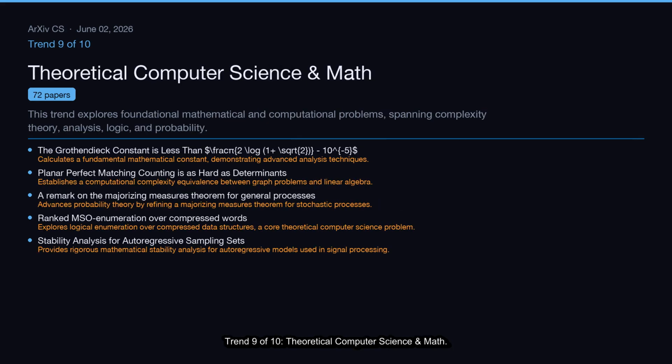Trend 9 of 10, Theoretical Computer Science and Math. This trend explores foundational mathematical and computational problems, spanning complexity theory, analysis, logic, and probability. This cluster covers 72 papers.